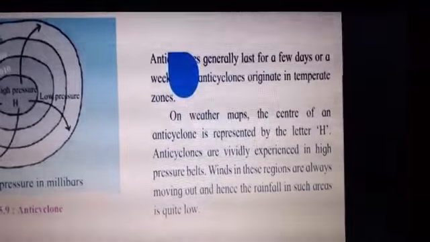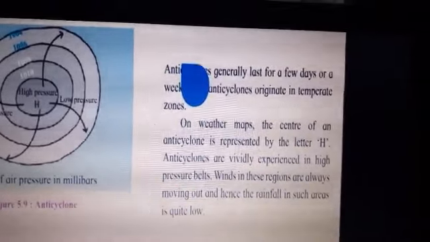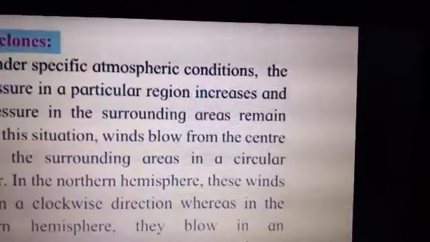Anticyclones originate in temperate zones. You can have the textbook with you children. Anticyclones generally last for a few days or a week, and such anticyclones originate in the temperate zones. So where we find cyclones and anticyclones, they are originating in the temperate zone, right? Now let us see in detail.